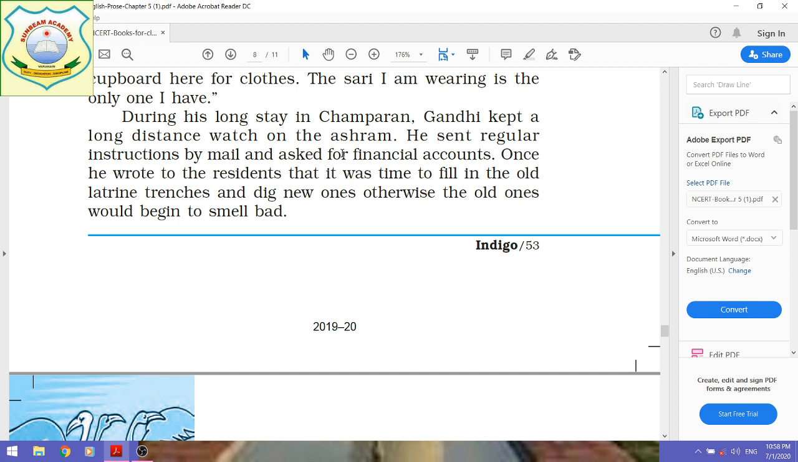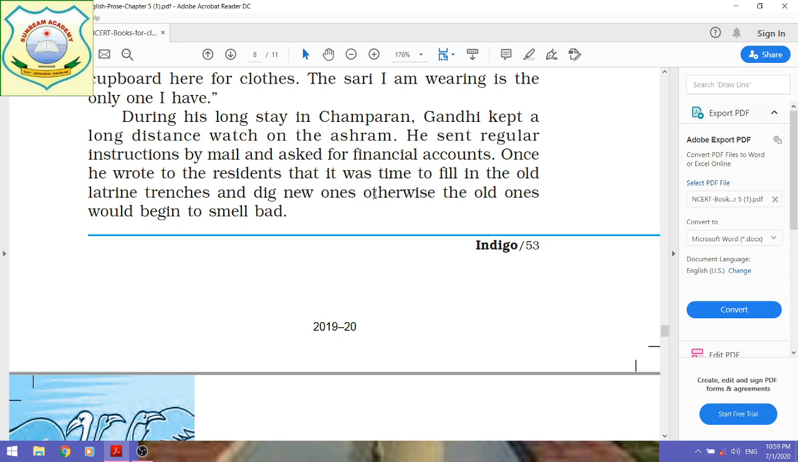And once he wrote to the residents that it was time to fill in the old latrine trenches and dig new ones, otherwise the old ones would begin to smell. Even that he realized he wanted to eradicate their social backwardness from the grassroots level. So that's why he observed each and everything in the village minutely.